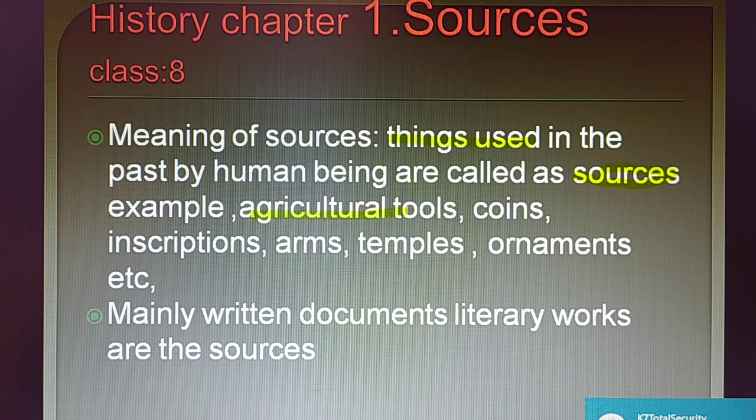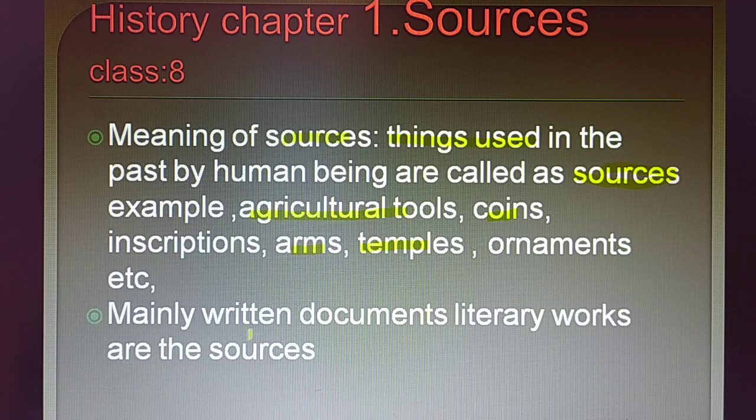When the man started to live on this earth, agricultural tools were used by the man. Coins were also used, inscriptions, monuments, temples, whatever things were used by the man, even ornaments that ladies used to wear to decorate themselves. So many things were used by the man, and these things which were used by the man in the past are called sources. This is the simple definition of the sources.